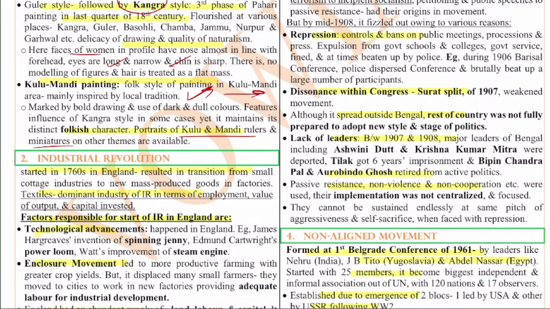Okay. Now let's move on to the second question. The second question is on the Industrial Revolution. This Industrial Revolution question is very important for 2023, because if you analyze the question papers, the questions come every alternate year. The question on world history especially will come every alternate year. So in 1 year, let's say, the world history question.